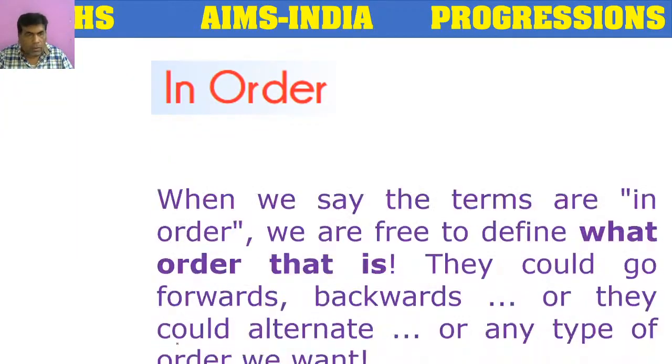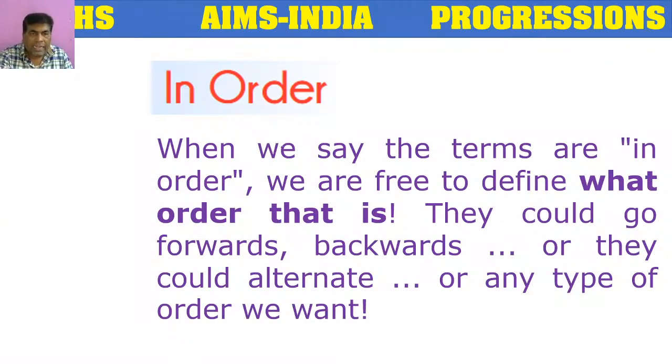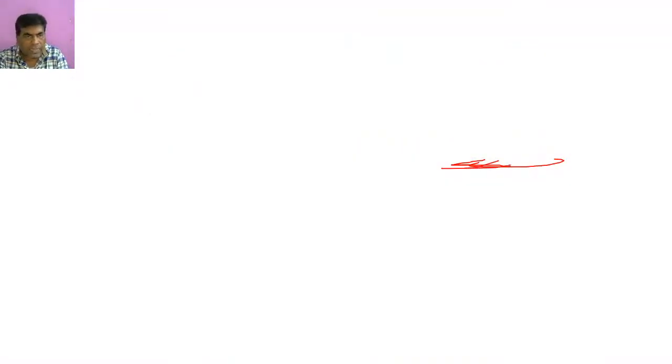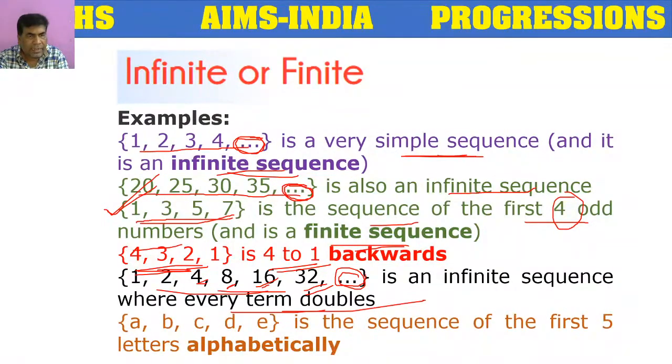So actually we are telling that in the sequence, the terms in the sequence, just now we have seen so many sequences. Here, they are natural numbers. In the second sequence, they are 20, 25, 30, 35, means 5 is added to each term. In the third sequence, the first 4 odd numbers. In the fourth sequence, 4 to 1 written backwards. In the fifth sequence, each term is doubling. In the sixth sequence, the first 5 letters alphabetically.